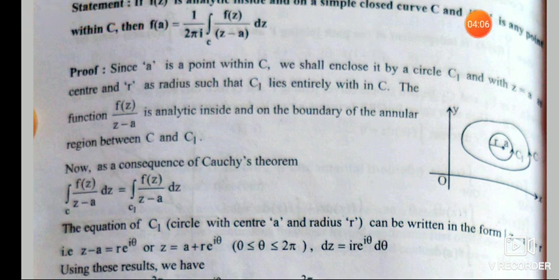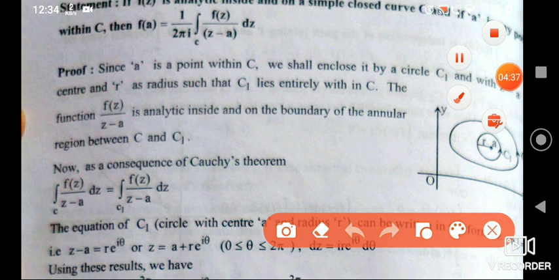I have taken a small circle C1 around the point A, with A as the center and r as the radius, which should lie entirely inside the curve C. Then what we'll do here is use the corollary of Cauchy's theorem.